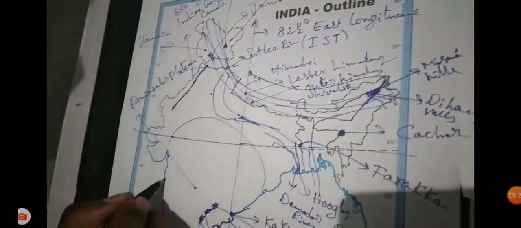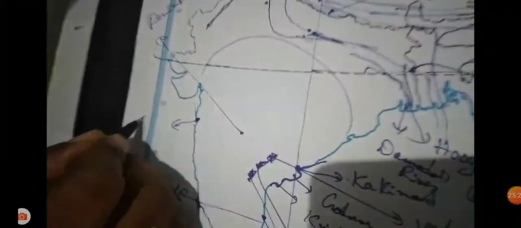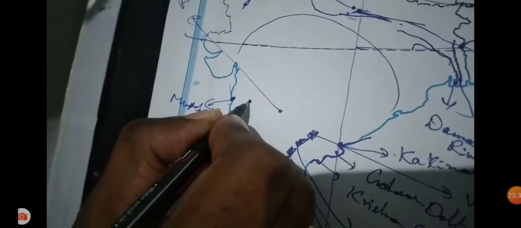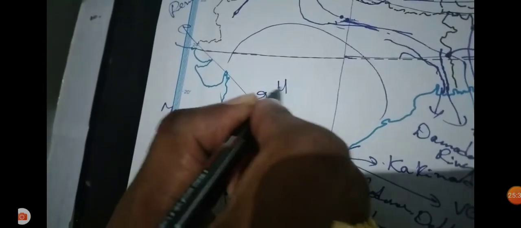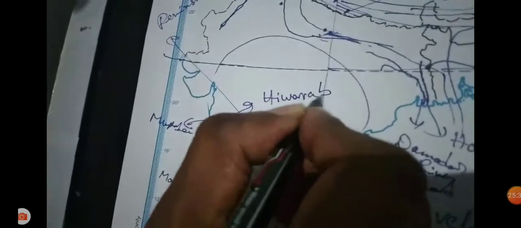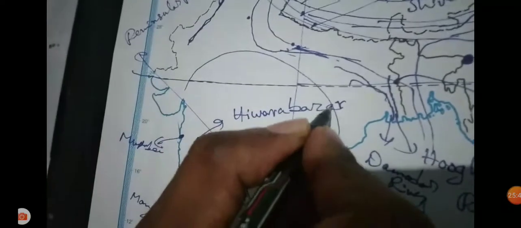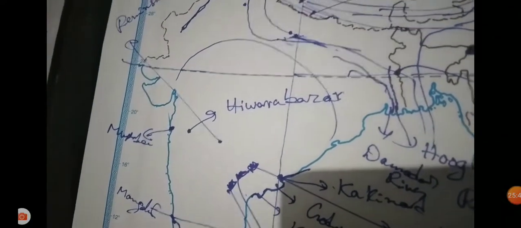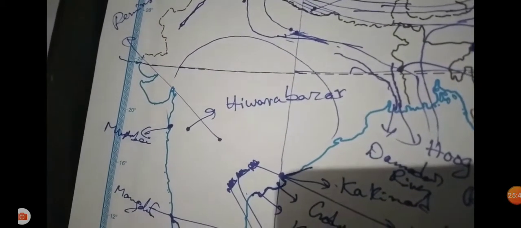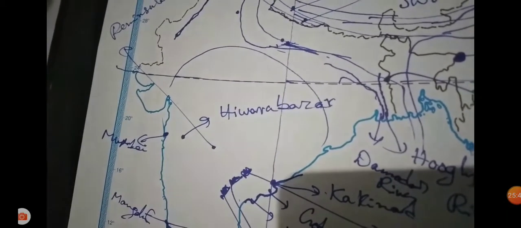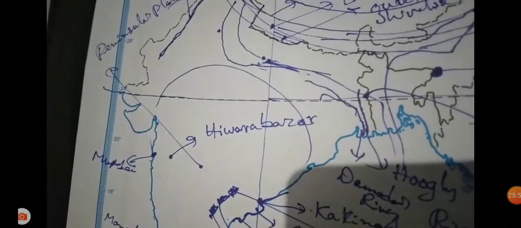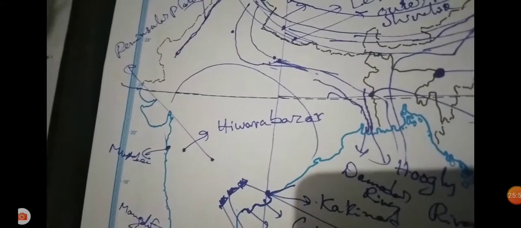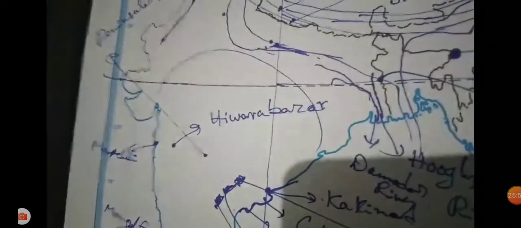Now see, Mumbai is the capital of Maharashtra. Near Mumbai, the Sahyadri Mountains are also there. Hiware Bajar is one of the richest, most prosperous villages in India. Many billionaires are now found there. The Maharashtra government developed it under the Adarsh Gram Yojana, and Anna Hazare is the Sarpanch.